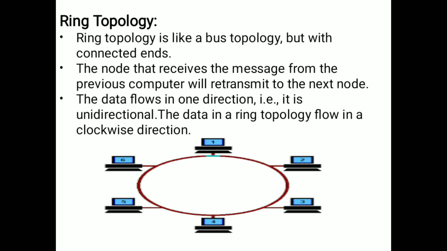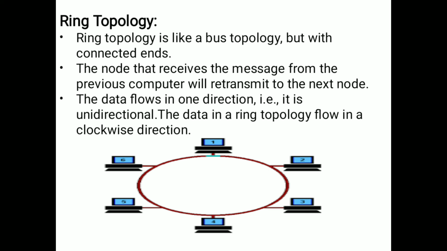And the second one is ring topology. Ring topology is also like a bus topology, but with connected ends. The diagrammatic representation of ring topology is like this. The name itself says ring; the systems are connected in the form of a ring. In ring topology, the node that receives a message from the previous computer will transmit it to the next node.